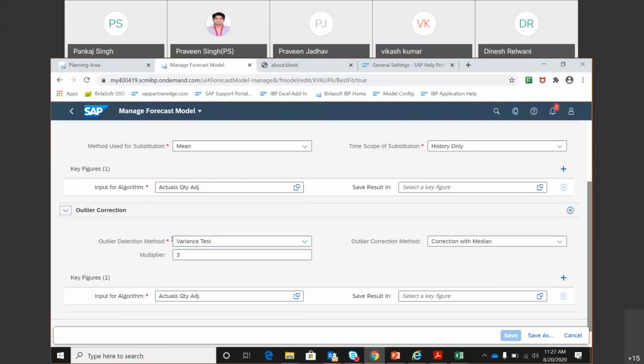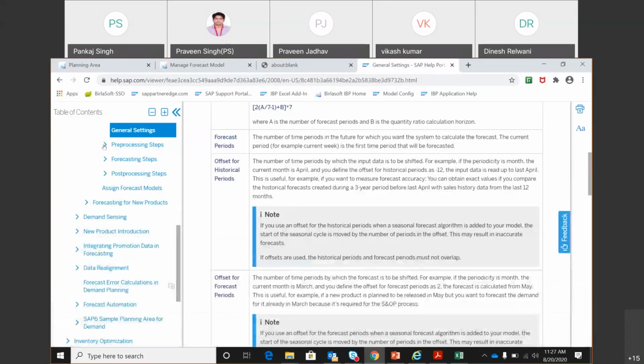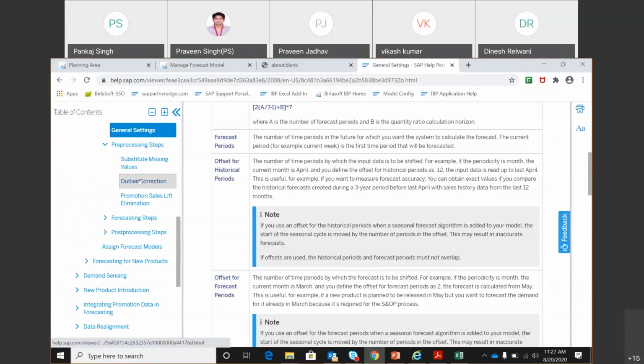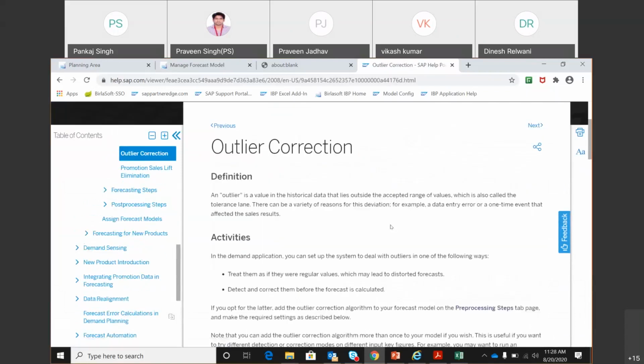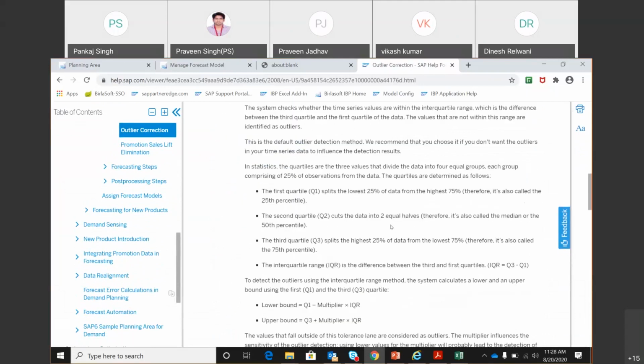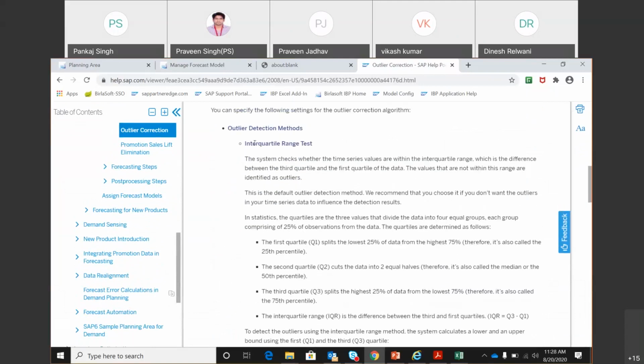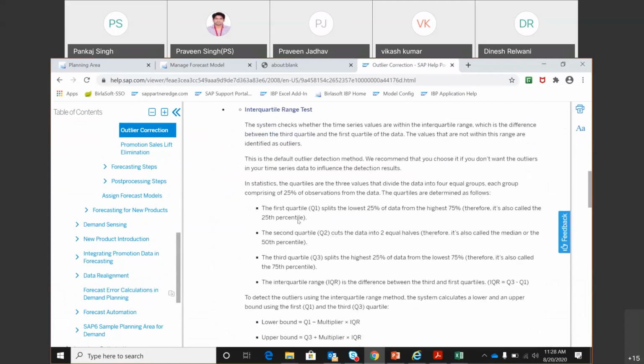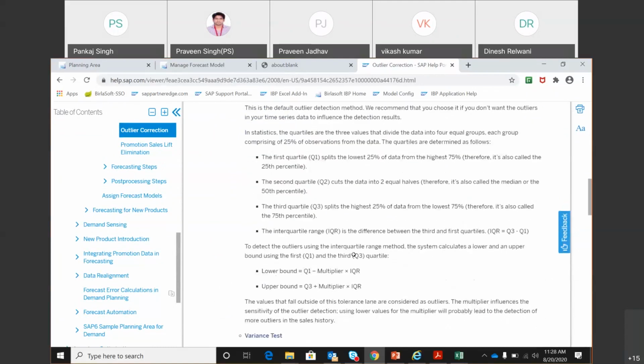And in order to do that, there are multiple methods. So interquartile range, variance test. What is the meaning of all this? You just have to go here and you will find out. Pre-processing step, outlier correction. SAP has given everything very beautifully. It has explained the meaning of all the things that we have got in IBP. So outlier detection method, interquartile range test. What it means, 25% of the data, etc. All these things are there, so you can read here and understand the meaning of that.